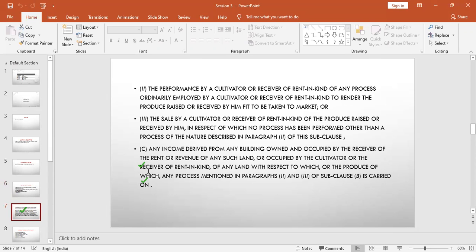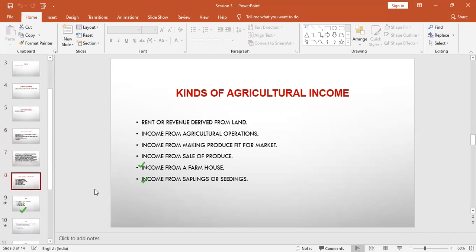Any income derived from any building owned and occupied by the receiver of the rent or revenue of any such land, or occupied by the cultivator or the receiver of rent in kind, of any land with respect to which, or the produce of which, any process mentioned in clause 2 and clause 3 of subclause B is carried on. Going ahead, what are the various different kinds of agricultural income we have in India?